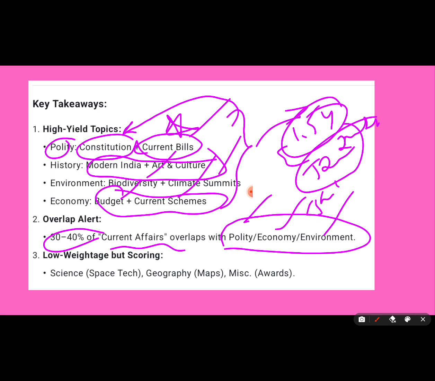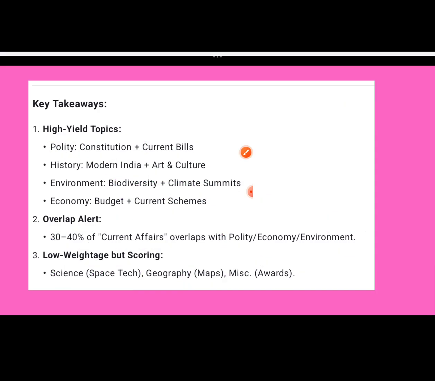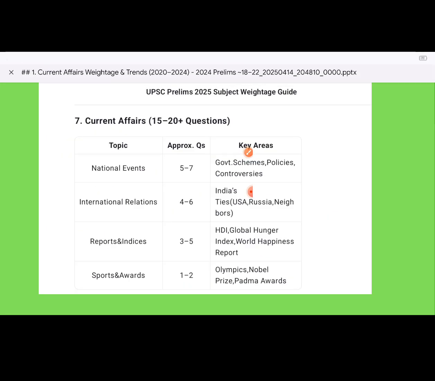So you can give low weightage to science and technology, space, geography, maps, topics, awards, likewise. Right? So that's it, guys.